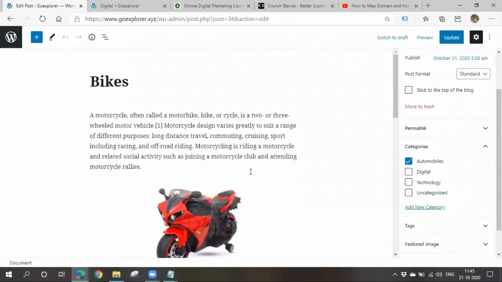So the thing is, if you want your home page to be static, like a services page, then you have to go to home page settings and make your home page static. Or if you want your website to become a blog, if you want to display all your posts in the home page itself, then you can go to your home page settings and make your home page as post page.